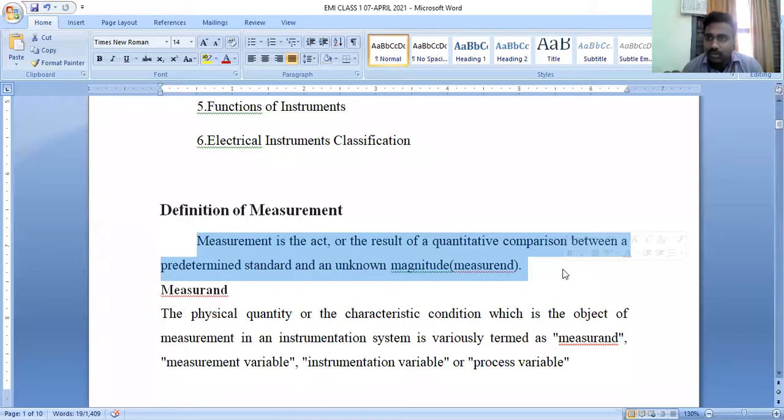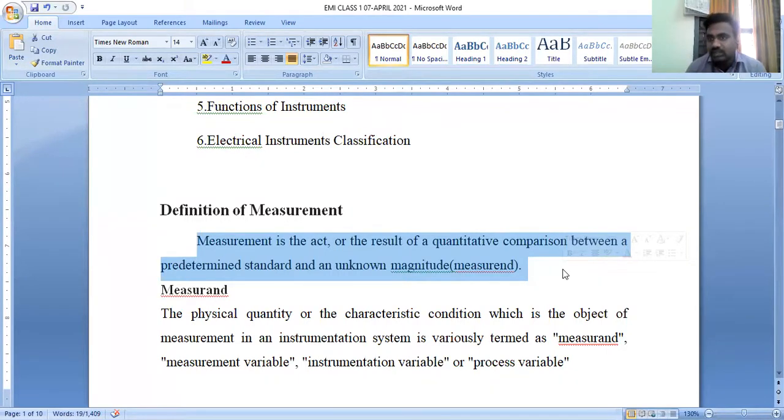The unknown magnitude which we are going to find is called the measurand. There is a quite a difference between measurement and measurand. Measurement is a comparison analysis technique, whereas measurand is the thing we are going to find, the unknown magnitude, the physical quantity which we are going to measure.